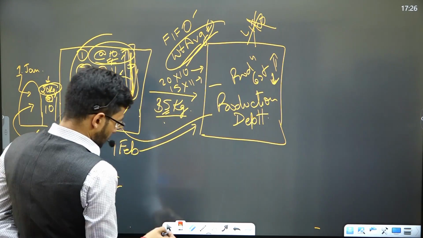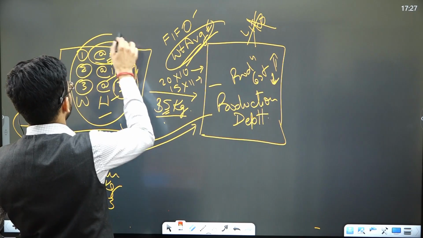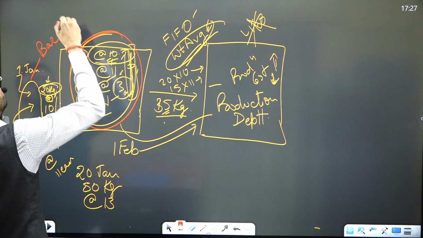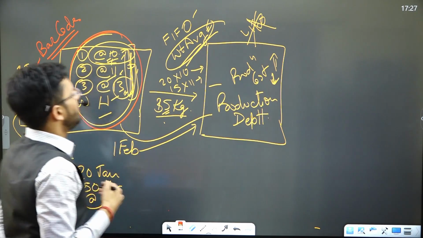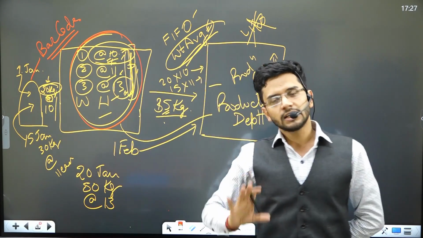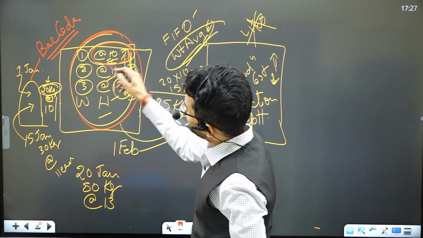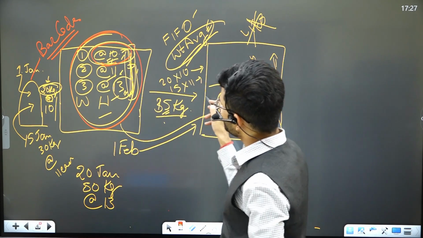In this particular scenario, we have barcoding methods. We have barcodes on all the products. Since we have barcodes on all the products, we will clearly identify which priced good is being transferred from the warehouse to the production line.